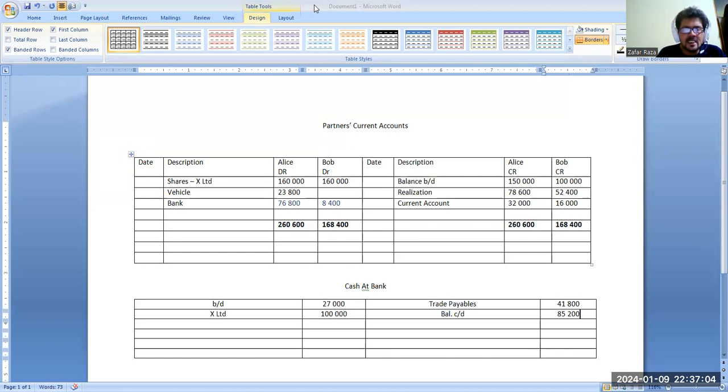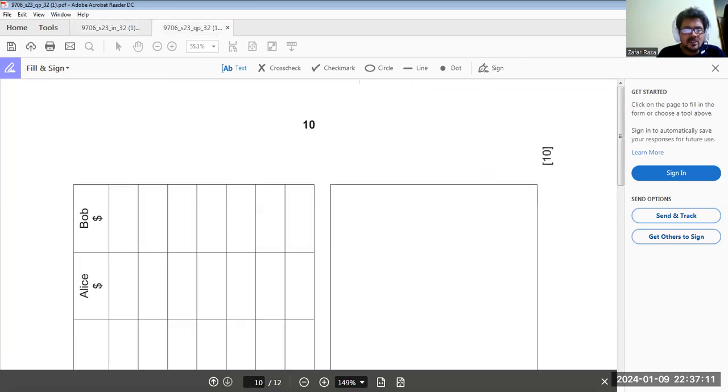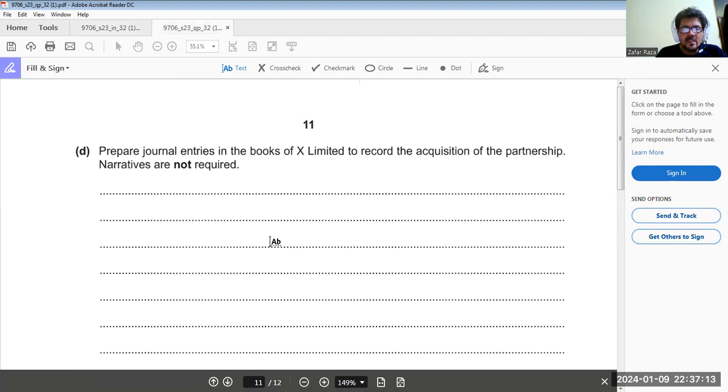Now move to the question again. Last question. Now, we have to make journal entries in the books of X Limited to record the acquisition of the partnership. Now, when we are making a journal, date, particulars, debit and credit.